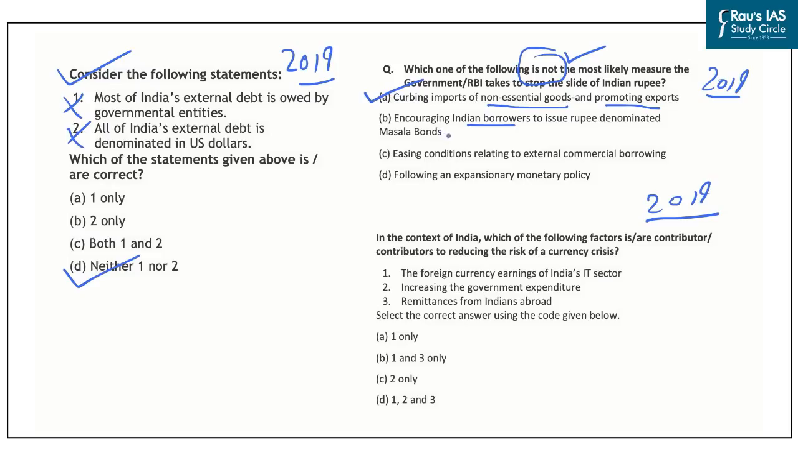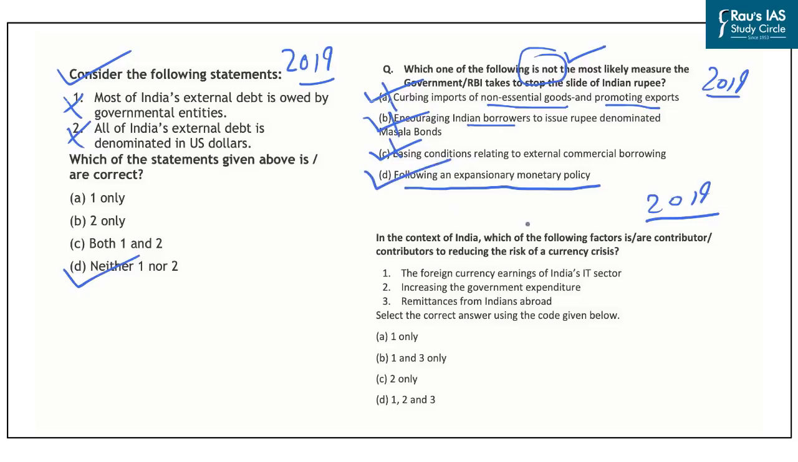The second statement is that encouraging Indian borrowers to issue rupee-denominated masala bonds is also likely to help the appreciation of the Indian rupee. Third is easing conditions relating to external commercial borrowing, and this will also help in appreciation of the Indian rupee. So the only step which the government or the RBI is not likely to take is following an expansionary monetary policy, and hence the correct answer here is D, that is following an expansionary monetary policy.